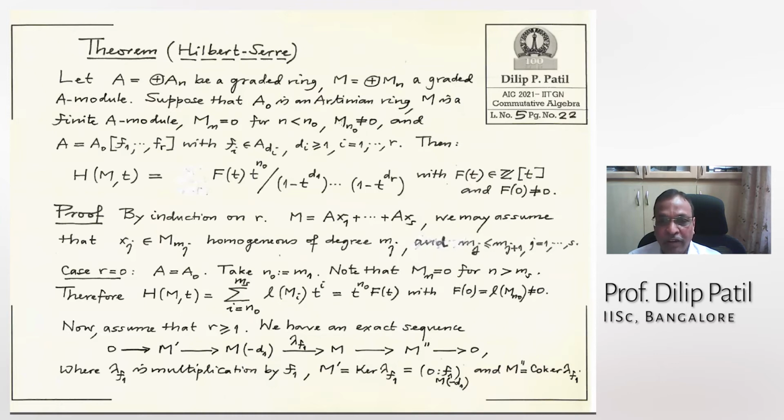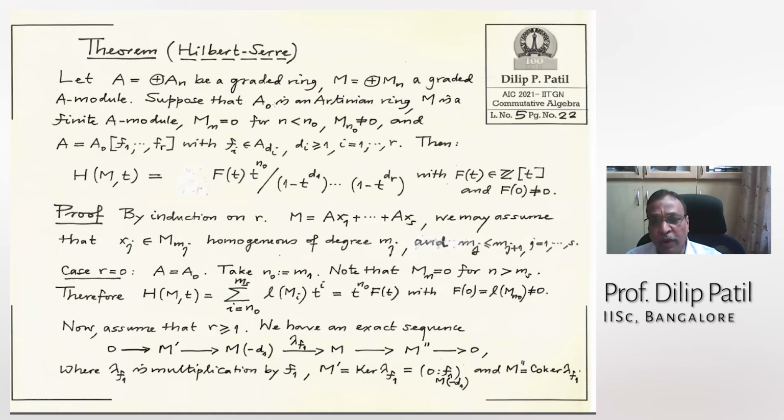N0 is the place where the first homogeneous component of M is non-zero, and below that it is 0. We already know this from the assumptions, but I want to choose that N0. That's why I wrote: this is 0 for n less than N0, and at N0 it is a non-zero homogeneous component. And A is a finite type algebra over A0, generated by f1 to fr, where f1 to fr are homogeneous of positive degrees, f_i of degree d_i. That is what is written in this notation.